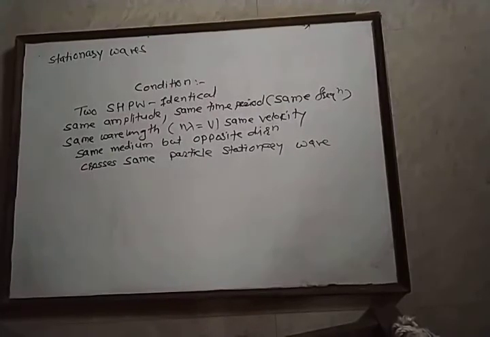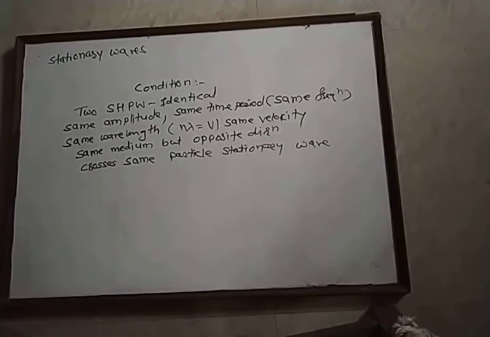A stationary wave is produced due to the combination of two simple harmonic progressive waves. These waves are identical. Identical means what? Both waves have the same amplitude, the same time period, which means the same frequency, and the same wavelength.